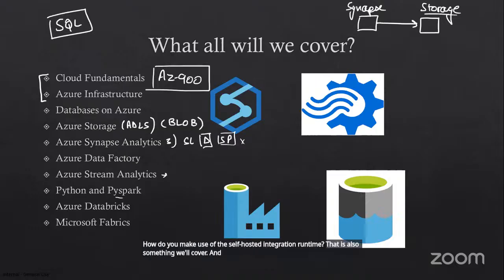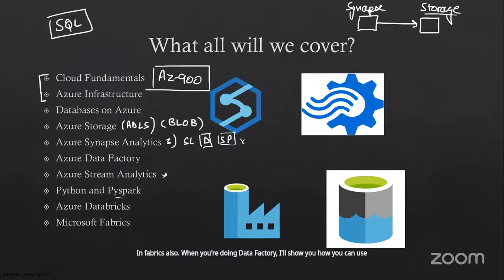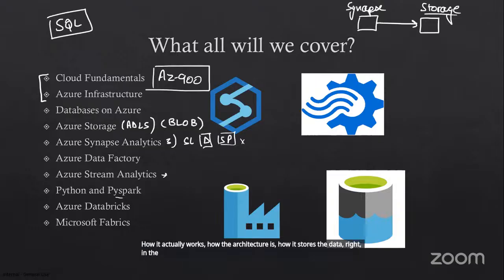And then there's going to be Microsoft Fabric. Fabric will be put everywhere, in individual topics. For example, when we are doing Synapse, I'll show you how you can use Fabric to create a data warehouse in Fabric also. When you are doing Data Factory, I'll show you how you can use Fabric there also. And then separately also, we'll have a discussion on Fabric. We'll cover all the important topics there: how it actually works, how the architecture is, how it stores the data in the OneLake. So all of that we'll cover.